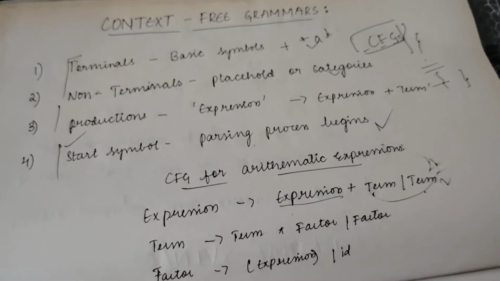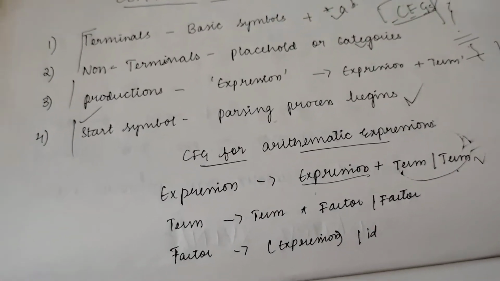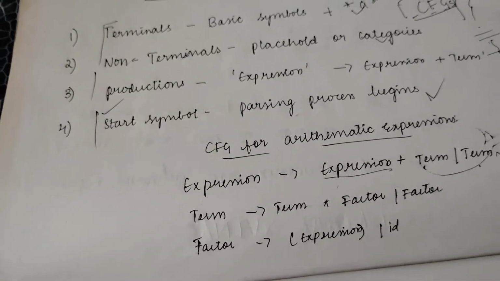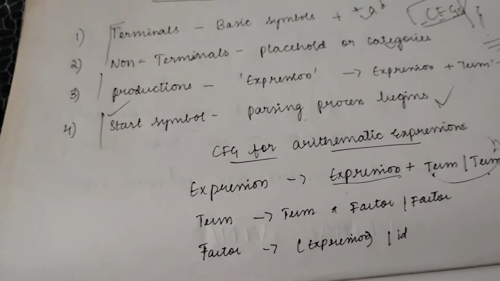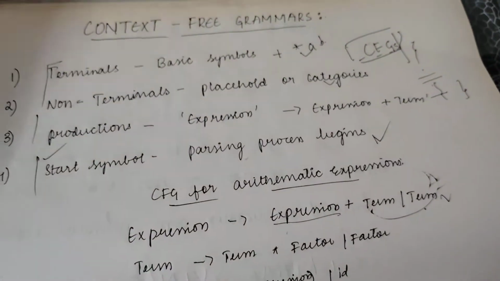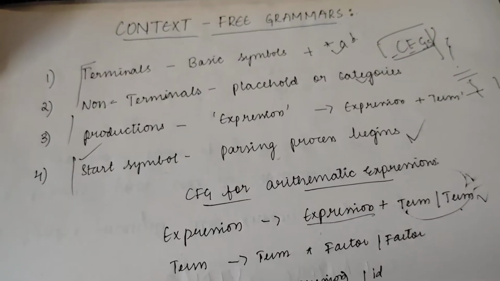Now, why does context-free grammar matter? Context-free grammars are important because they define the syntax of programming languages. They make sure that the code you write can be understood by the compiler, to help you catch syntax errors before your code is executed. Clear about this?